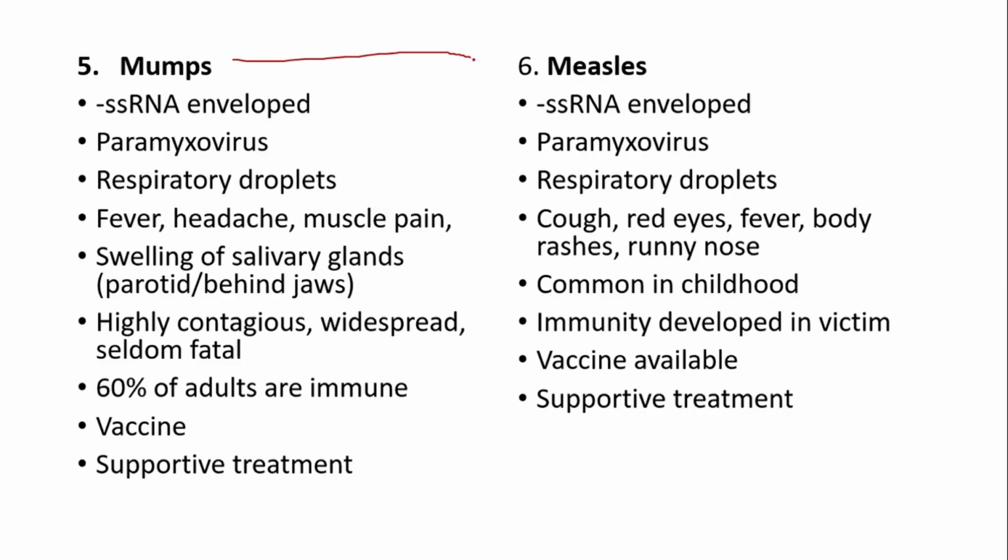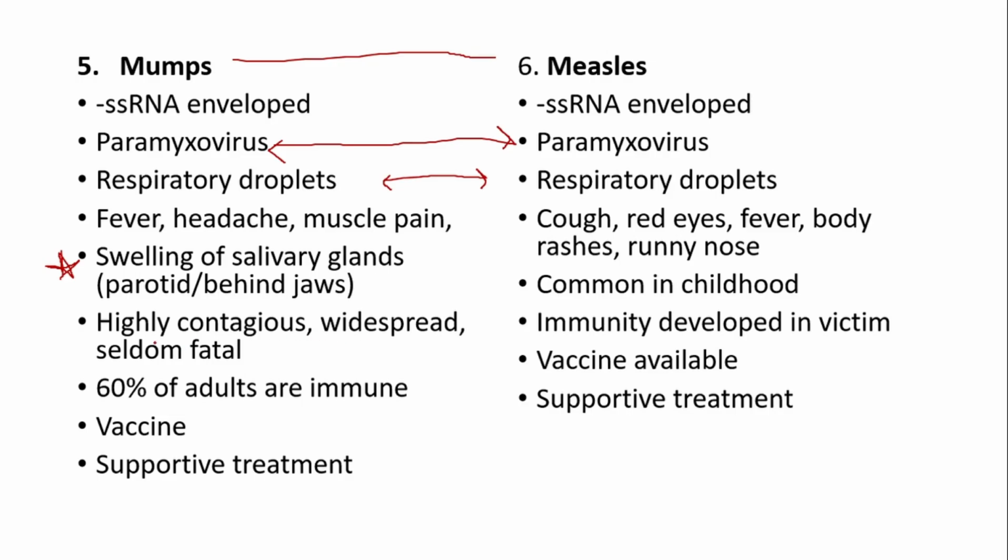Mumps and measles are very similar because they're caused by the same family of viruses, which is paramyxoviruses. They both are negative sense single-stranded RNA enveloped viruses, and they spread by respiratory droplets, again by sneezing or coughing. These are the symptoms of mumps: fever, headache, muscle pain, and this is the signature one, swelling of salivary glands, which are basically the glands behind your jaws. It is a highly contagious virus.